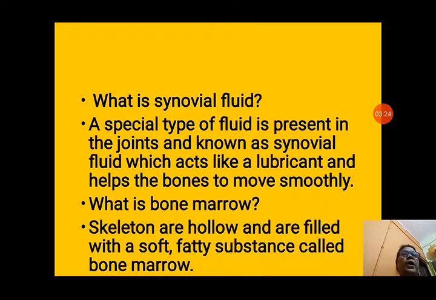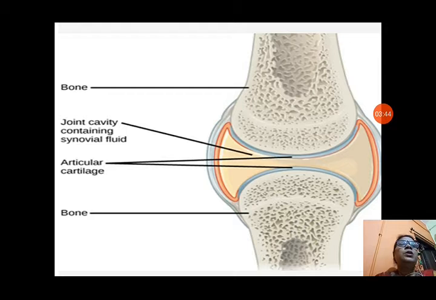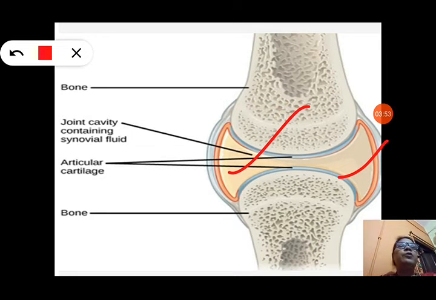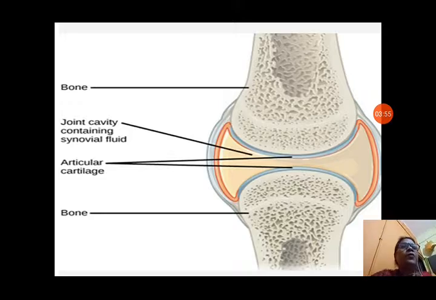What is bone marrow? The bones in the skeleton are hollow and are filled with a soft fatty substance called bone marrow. Now let us see about the other things. You can see the picture also, how two bones are joined together in a place, and here you can see the synovial fluid is filled in between the gap. In this gap, the synovial fluid is filled to make it work smoothly.